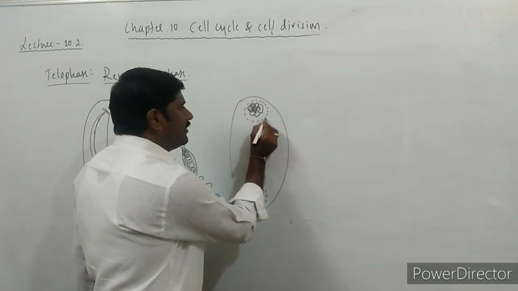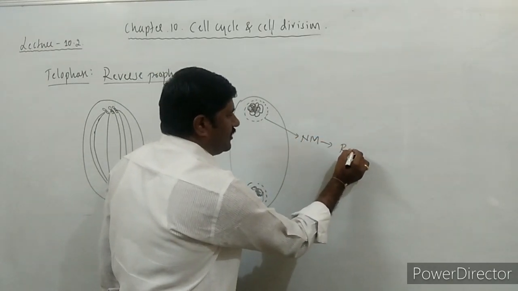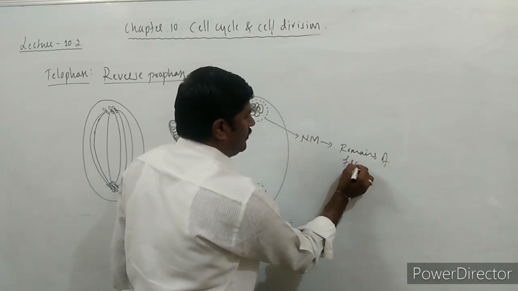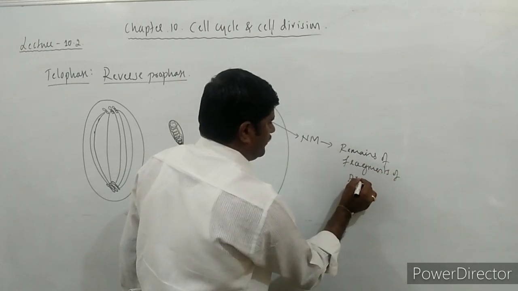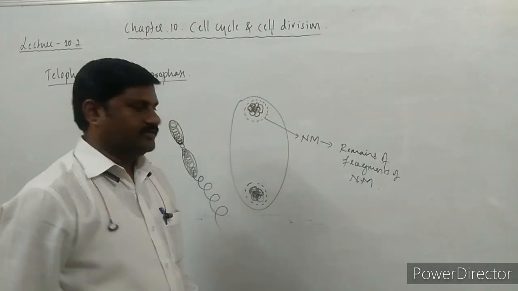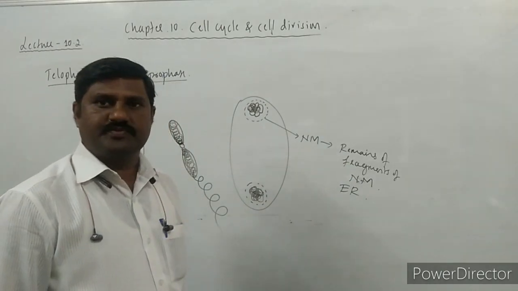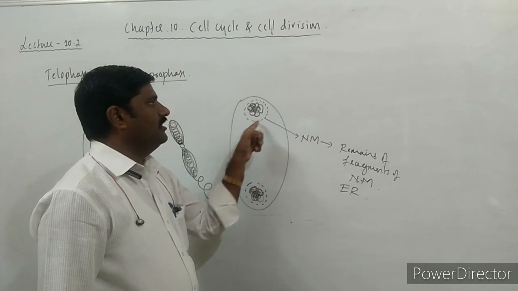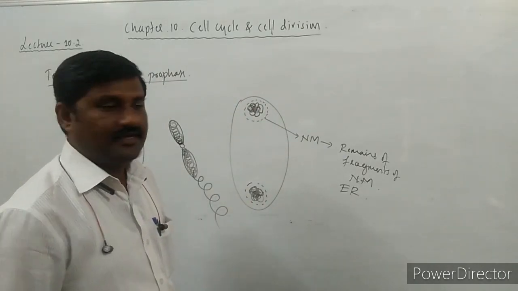This nuclear membrane is formed from the remains, or the fragments, of the nuclear membrane of the previous cell. And even the tubules of endoplasmic reticulum as well as the Golgi complex all together form the nuclear membrane around this nucleus.